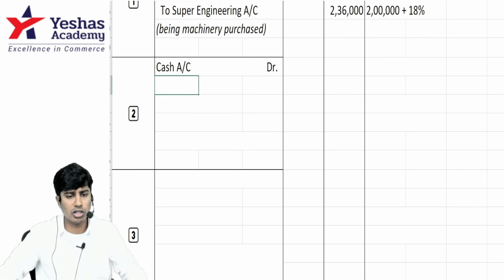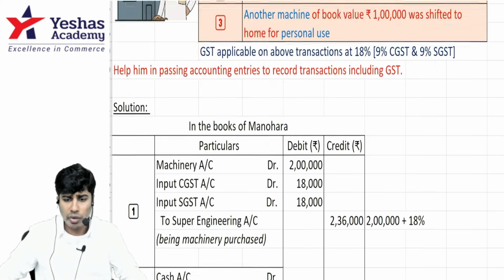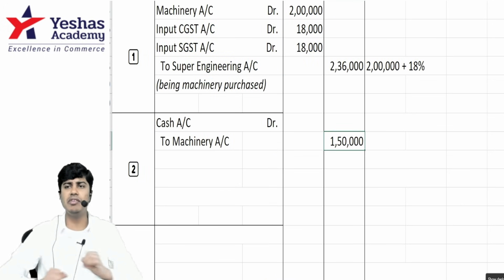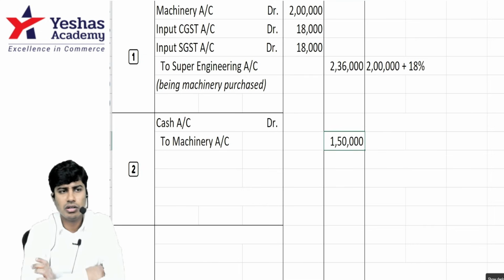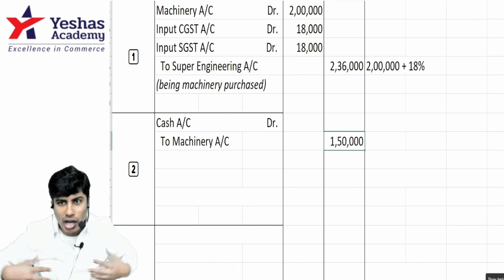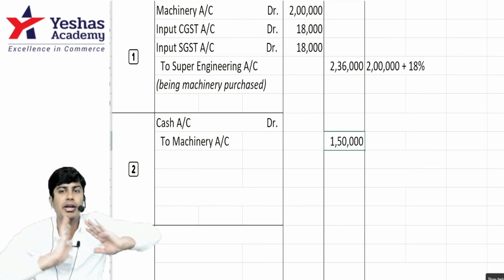Cash account debit to machinery. How much is the machinery value? 1 lakh 50. I think no profit, no loss. Sold at cost, 1 lakh 50. Debit will be how much? Am I supposed to receive 1 lakh 50? No. I am Manohar. Imagine I don't have hair. I'm selling my old machine.